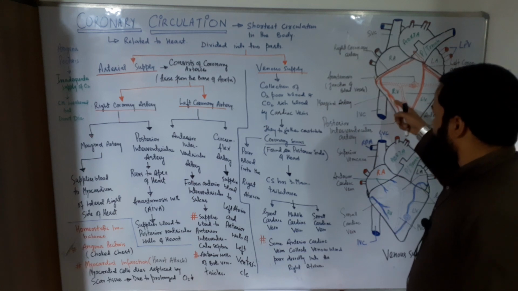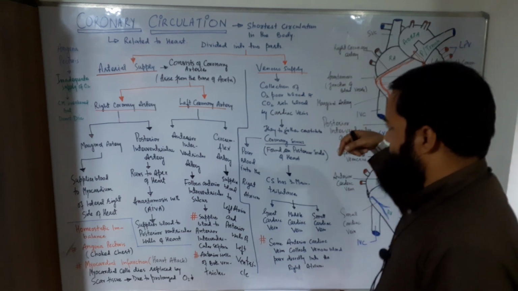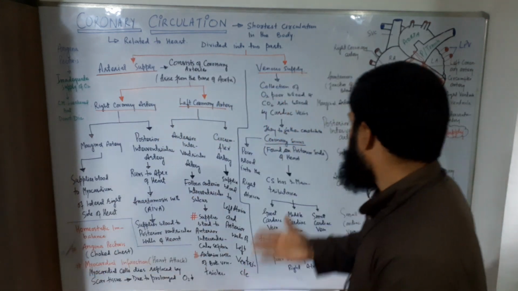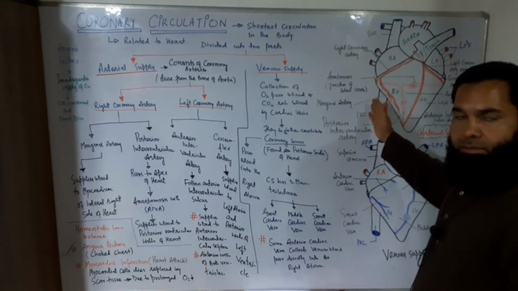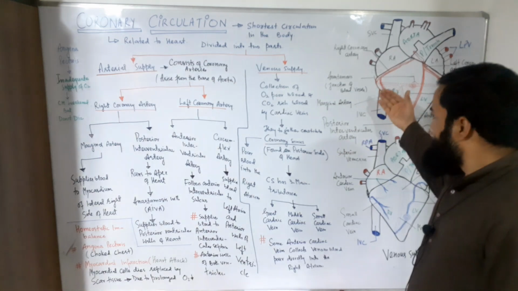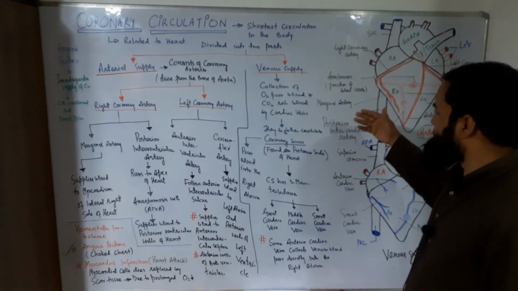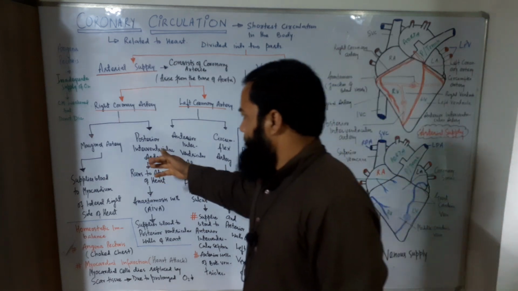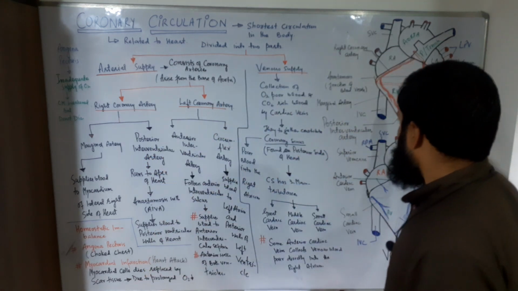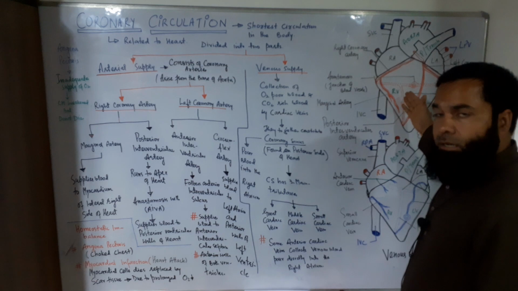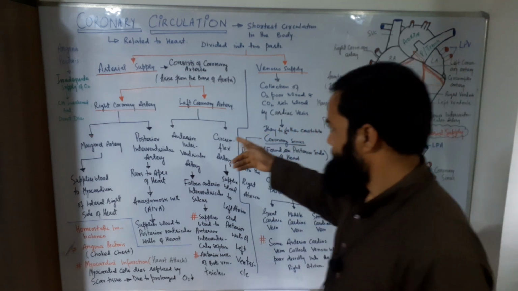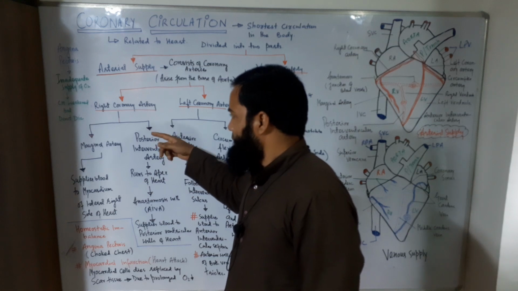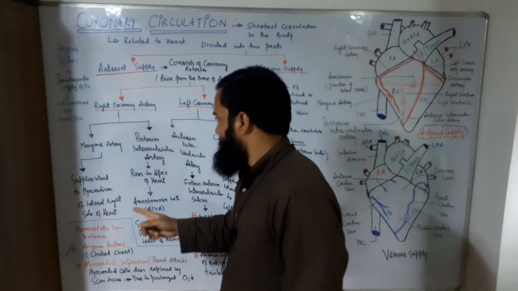line. It constitutes the marginal artery, and this marginal artery supplies blood to the myocardium of the lateral right side of the heart. This is the right side of the heart, and it is the lateral side of the heart. This lateral side is provided with blood by means of the marginal artery. On the other hand, there is another artery which is found on the posterior side of the heart, that is called the posterior interventricular artery. That is also part of the right coronary artery.